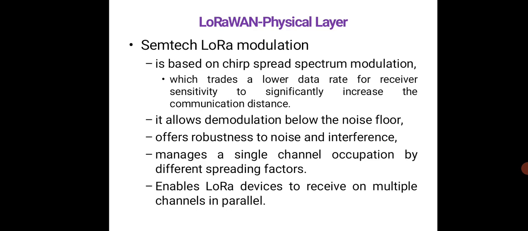So Semtech LoRa modulation in the physical layer is based on chirp spread spectrum modulation. This trades a lower data rate for receiver sensitivity to significantly increase the communication distance. It allows demodulation below the noise floor. It offers robustness to noise and interference, and manages a single channel occupation by different spreading factors. This enables the devices to receive on multiple channels in parallel.